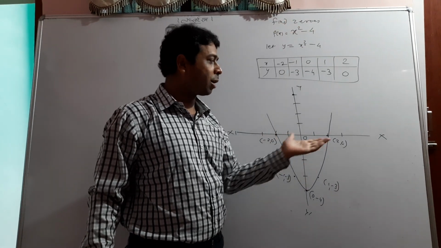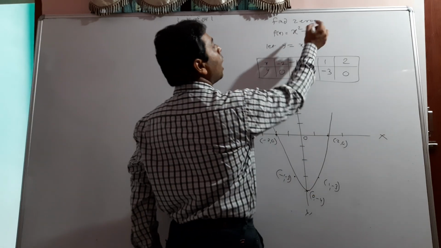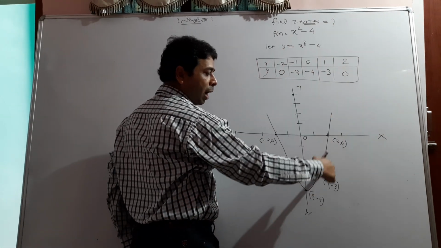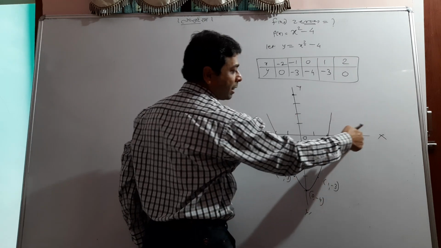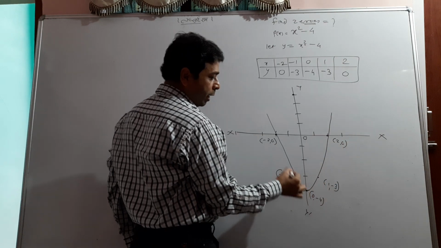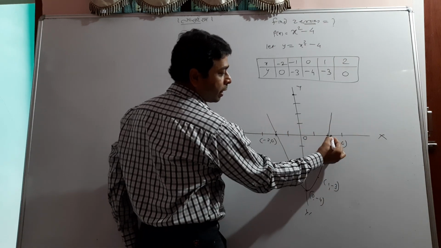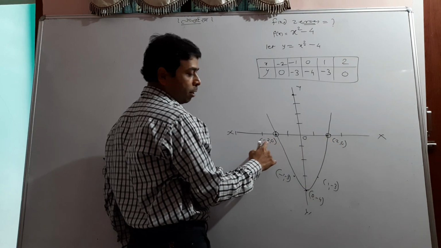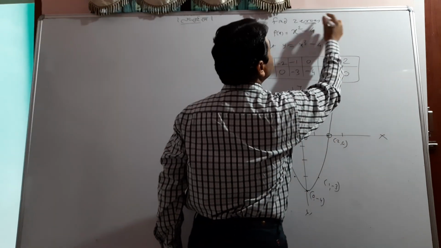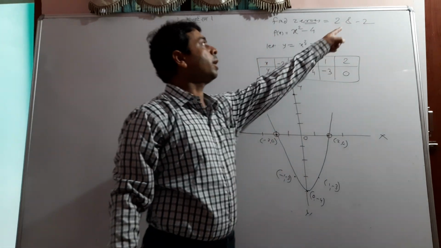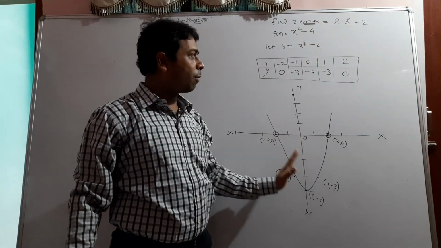Can you see? This is a graph. And now you can find how many zeros and what are the zeros of this. See, your graph is intersecting the x-axis at what points? The graph intersects the x-axis at this point and this point. And these are 2 and minus 2. So I would say that the zeros are 2 and minus 2. This is the answer. So please see the graph carefully.